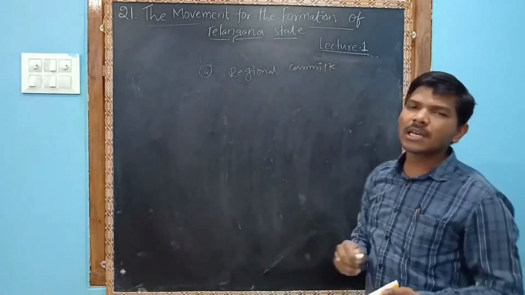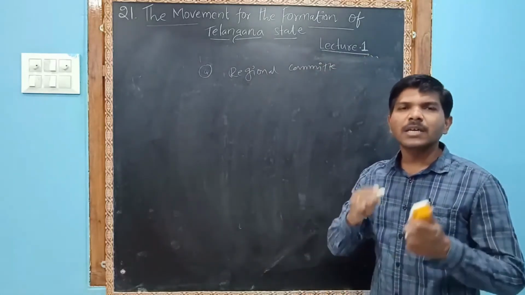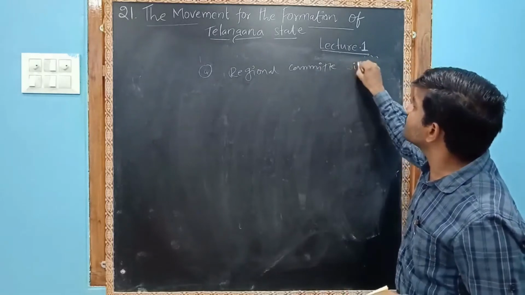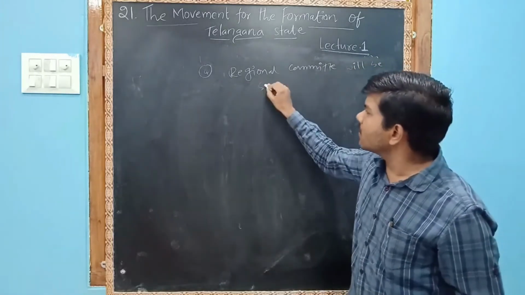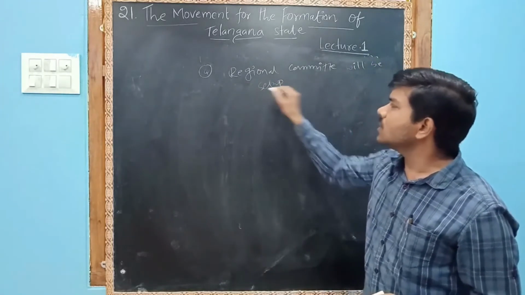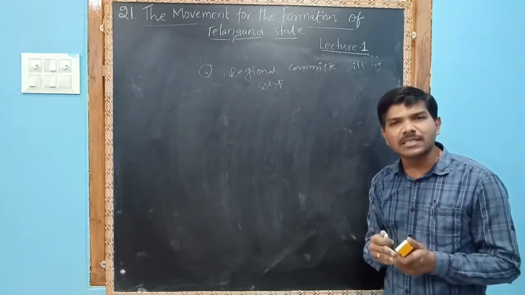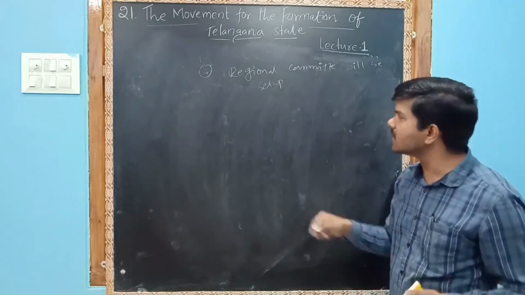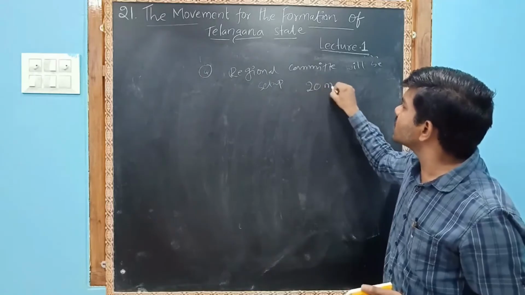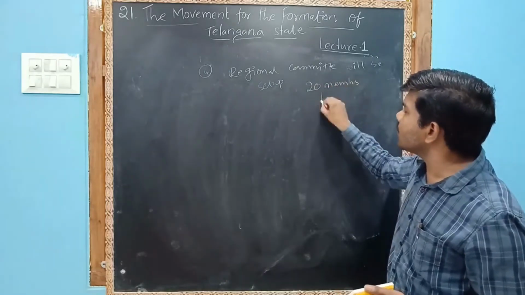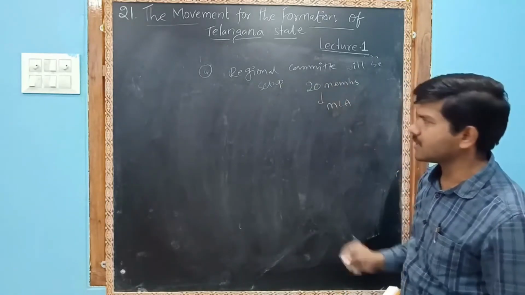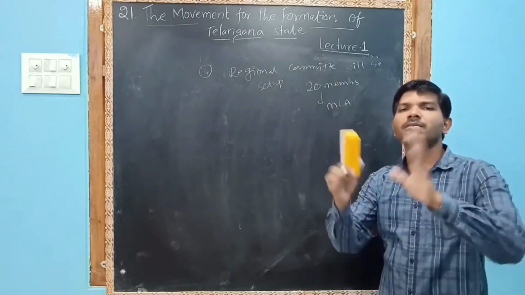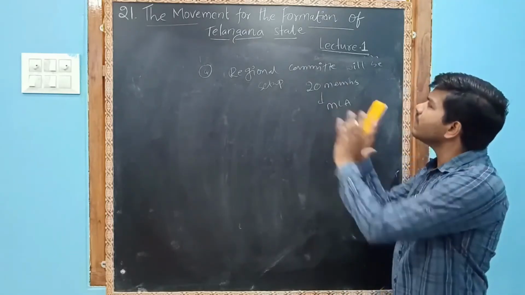Okay, a regional committee will be set up. This regional committee will consist of 20 members, especially these are all MLAs. One regional committee will be formed.